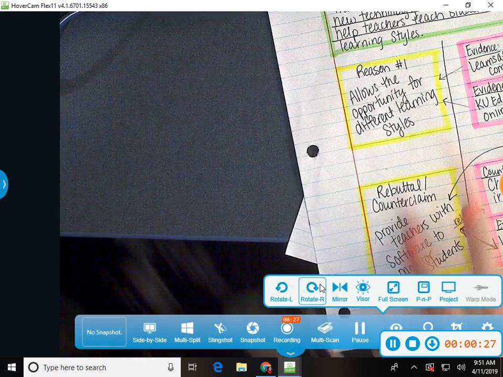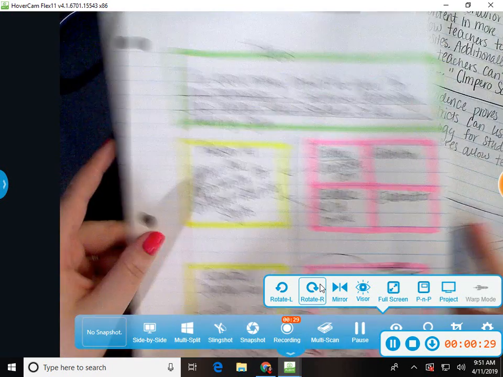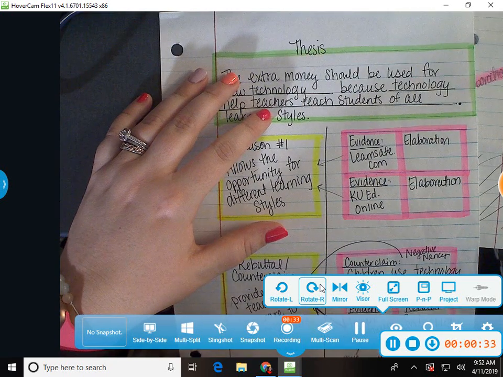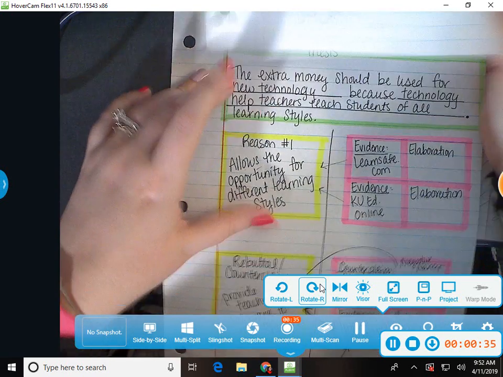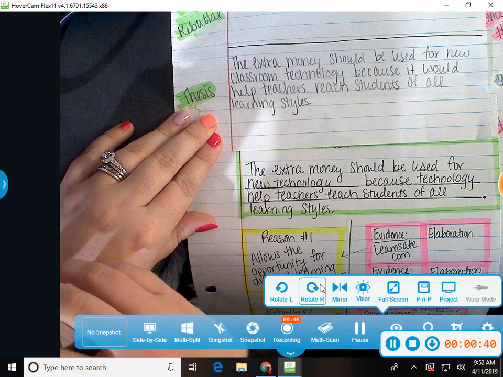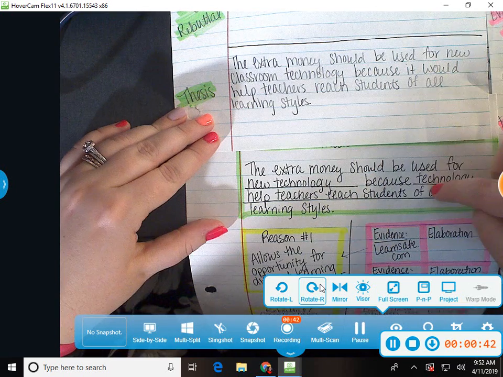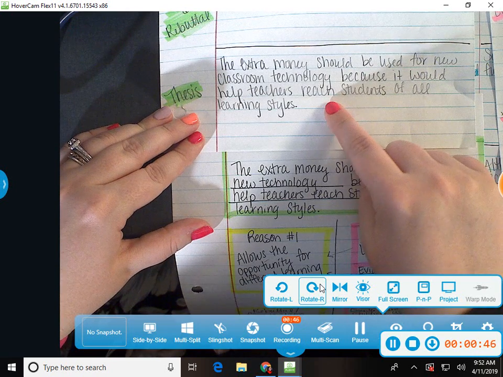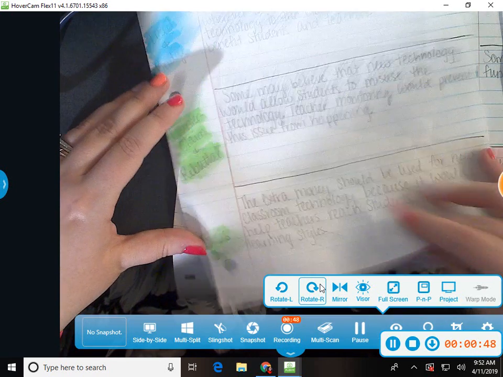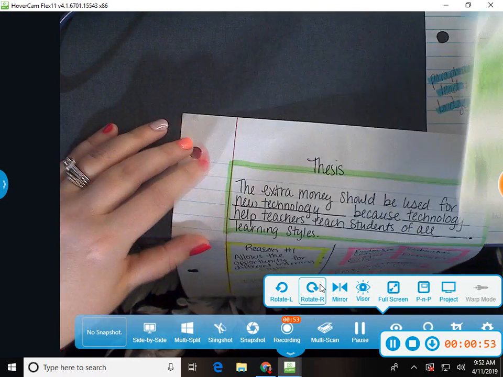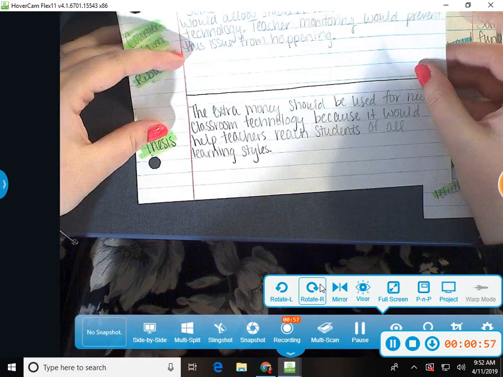So all you have to do is take your big outline here, and you just transfer it over to your introduction thesis row. Word for word, exactly how it appears. You just transfer it over, word for word. And that's where you're going to start on your introduction. Don't do any of the top parts yet. You're just going to start with your thesis statement and transfer it over, so that it looks like this.